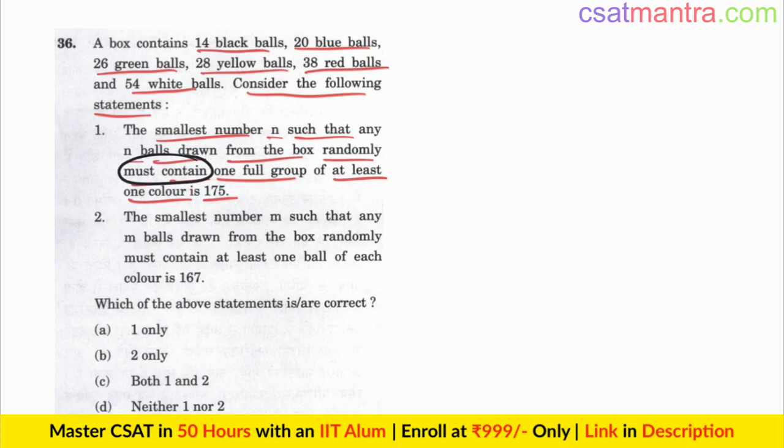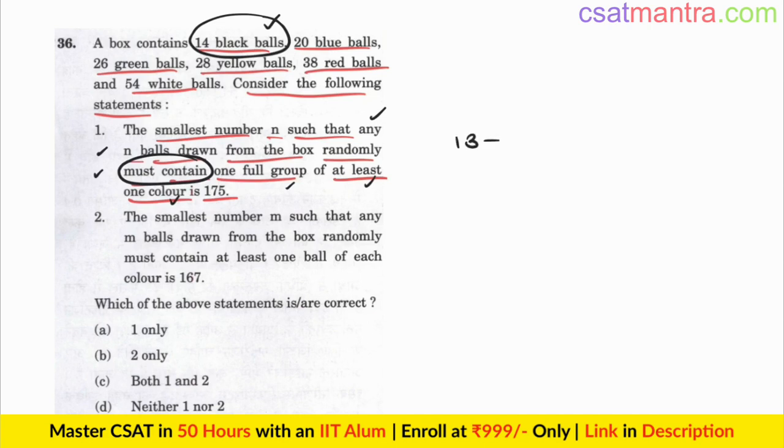See the word "must contain." In "may contain," that's the best case scenario. You may draw all 14 black balls, and you have one group of at least one color in that case if you are lucky. But if any n balls are drawn, those balls must contain one full group of at least one color. Must contain is the worst case scenario, no matter what happens.